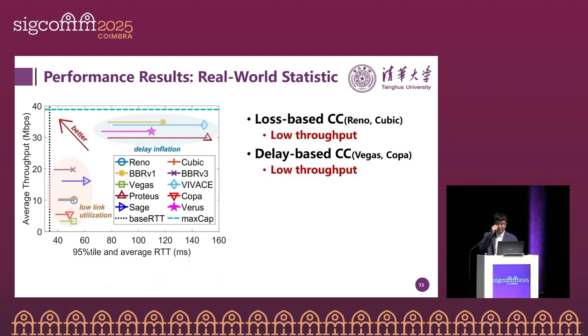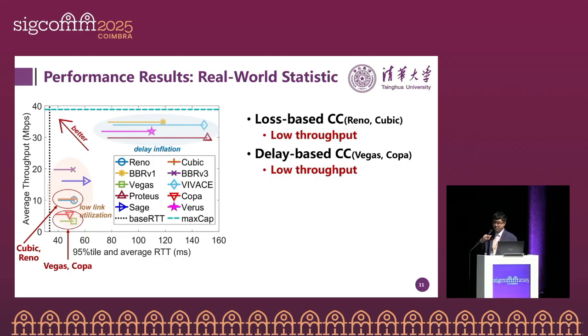Let's look at the performance of different CCAs. The first are the loss-based and delay-based congestion controls, which are Cubic, Vegas, and Copa. Okay, they're here. We can observe that their RTT is quite low, but they suffer from very low throughput.